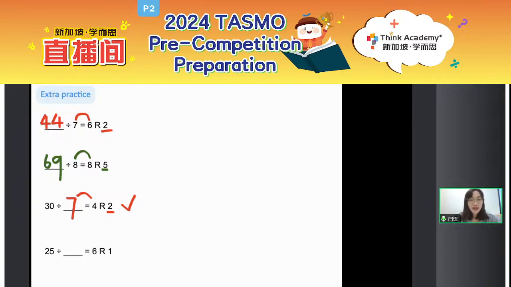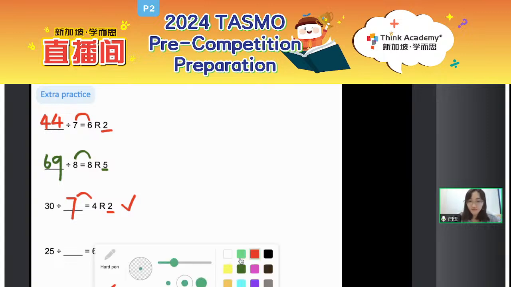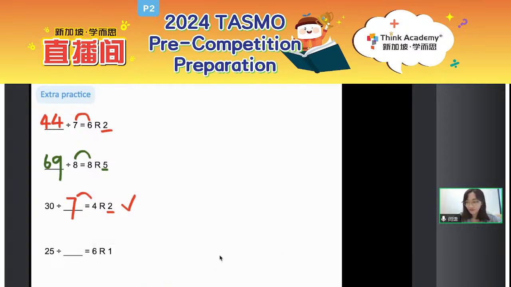So for this, let's have a look for 25 divided by a number that is 6 remainder 1. So what is the missing number here? What is it? Yeah, this question is for the extra practice.